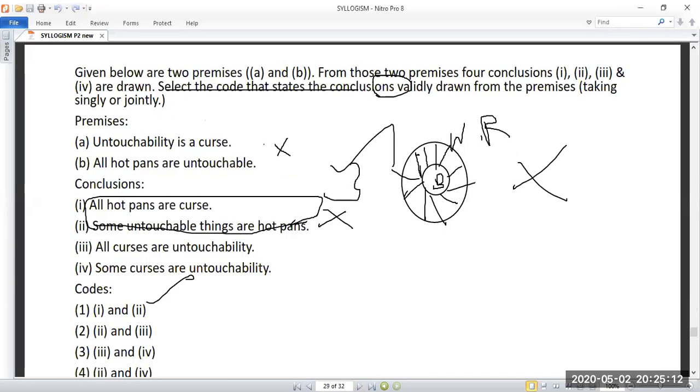So we'll solve two more questions and we'll end this session. I think you people are very much confused.